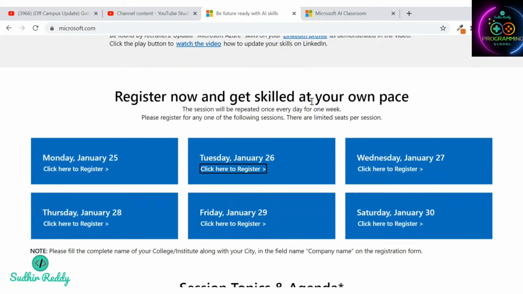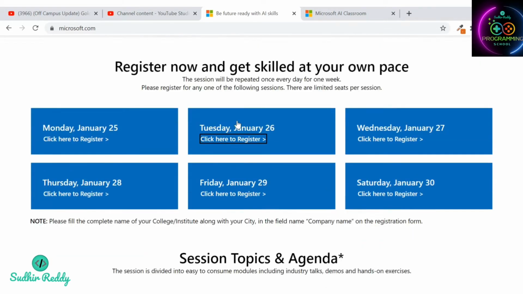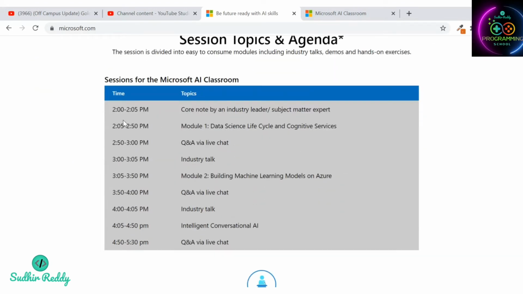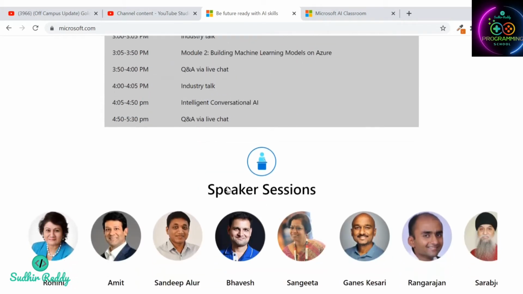And here are the session dates. All the 6 days are going to have the same content. Whenever you are free, you can attend the meeting. And here is the session agenda, and it is going to be on every day. On the 6 days, it is going to start from 2 p.m. to 5:30 p.m., and these are the sessions that are going to be conducted, and these are the